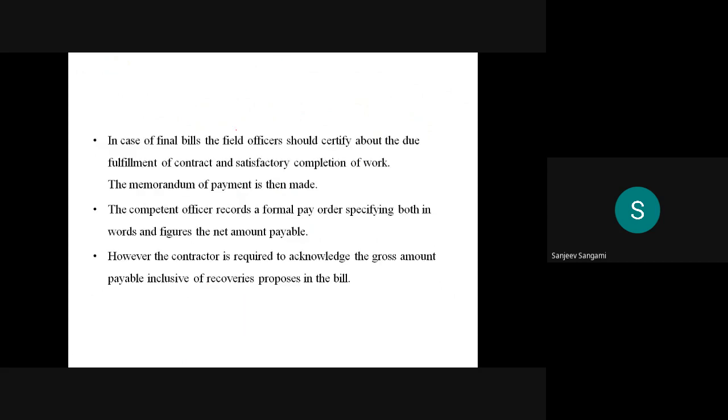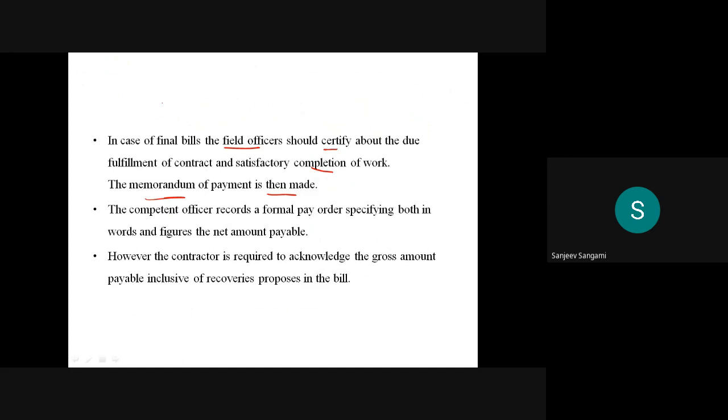In case of the final bills, the field officers should certify the due fulfillment of the contract and satisfactory completion of the work. Then the memorandum of payment is made.